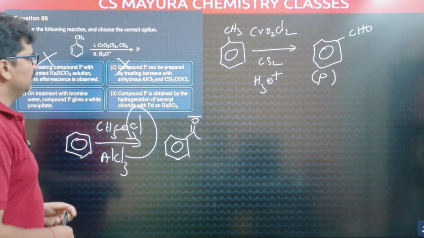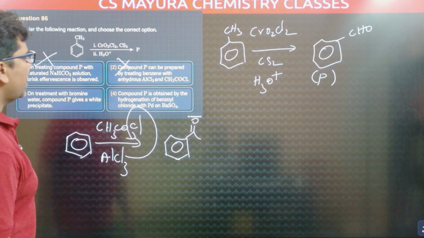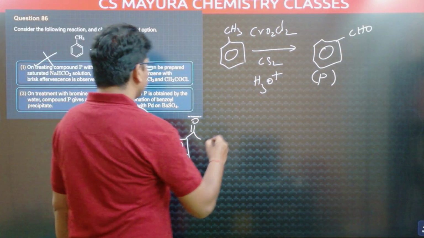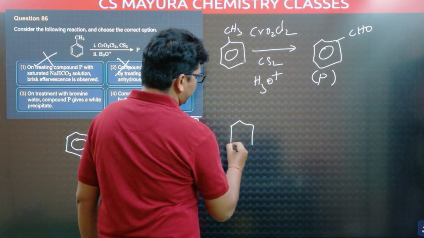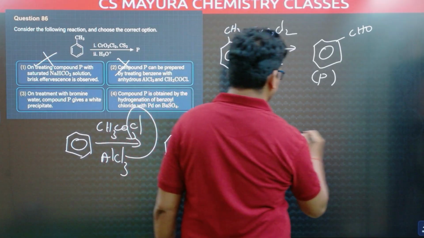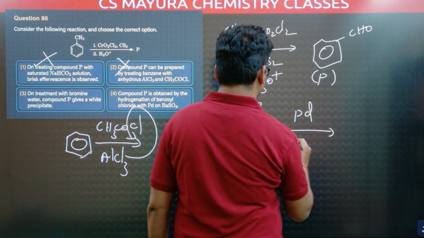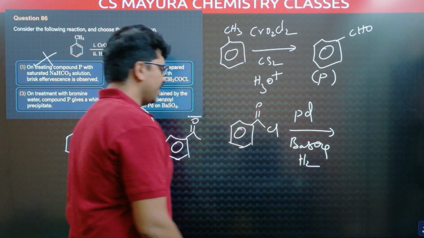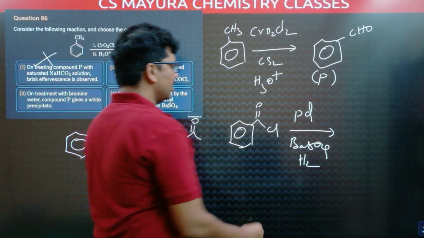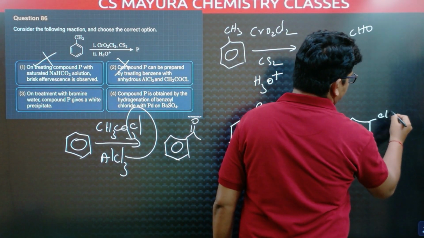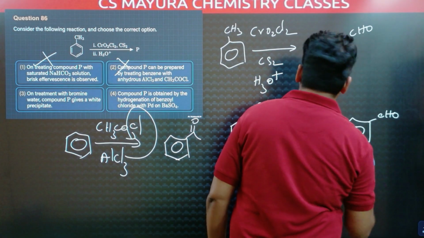Coming to the fourth one, compound P is obtained by hydrogenation of benzoyl chloride with palladium on barium sulfate. This is Rosenmund's reduction. Taking benzoyl chloride with palladium, barium sulfate and hydrogen. This Rosenmund reduction gives benzaldehyde. So this compound P is formed.